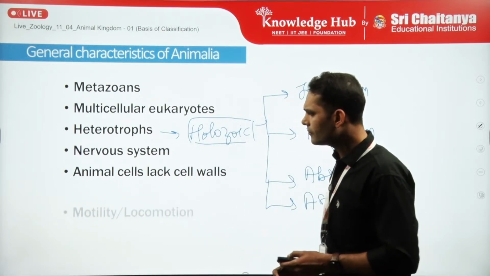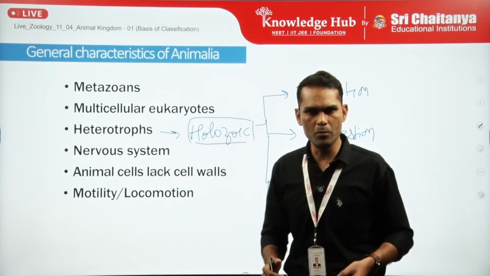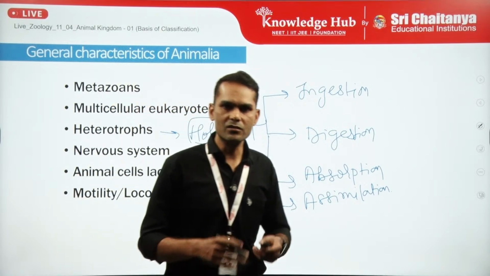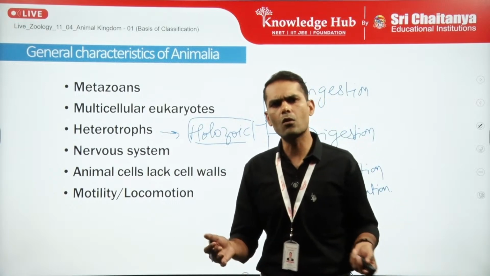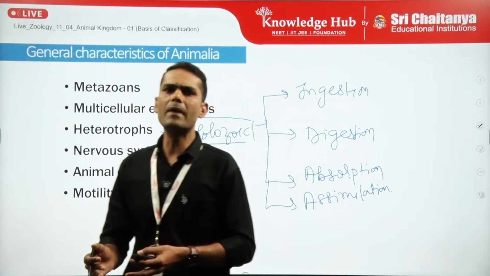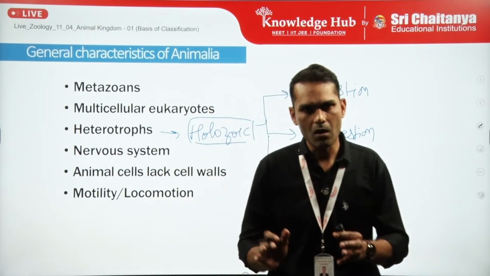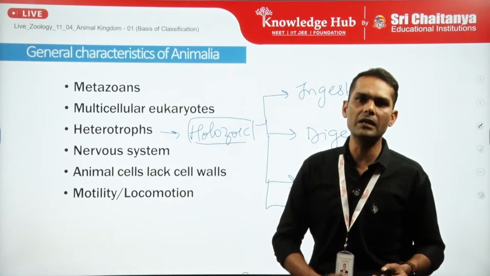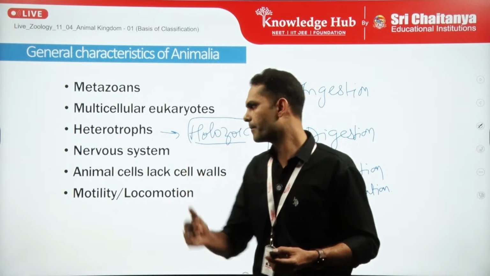Correct? The other general feature is motility or locomotion. Now we know that every movement is not a locomotion, but every locomotion is a type of movement. In general, locomotion is the movement in which the organism uses its locomotory structure or locomotory organ, and changes its place from one place to another, or changes its location.